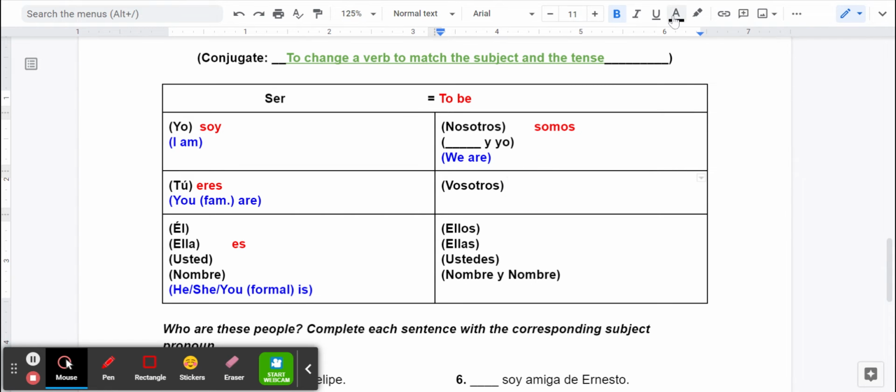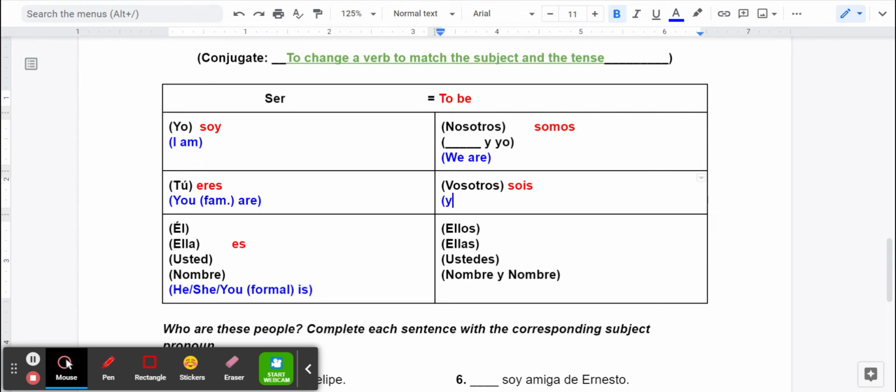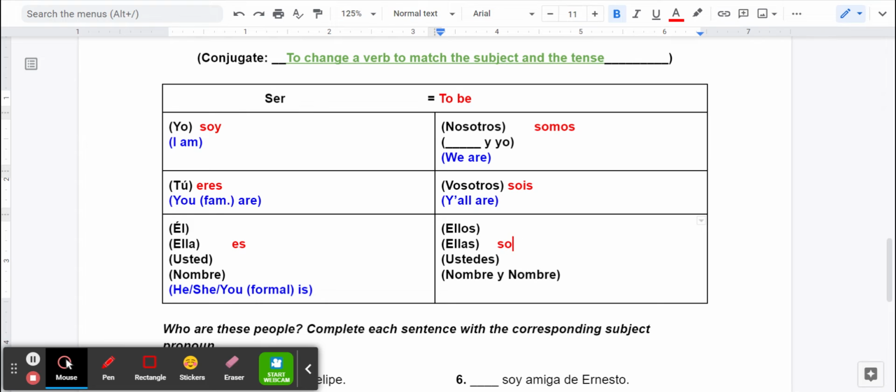For vosotros, we're going to use sois. Again, if it helps you, put the English, y'all are. Now, a lot of you are probably thinking, well, we use are. Like, you have four different words for are. In English, we use the same word a bunch of times. In Spanish, they don't. They use a different word each time. So you just have to get used to that. Ellos, ellas, ustedes son. Or they are.